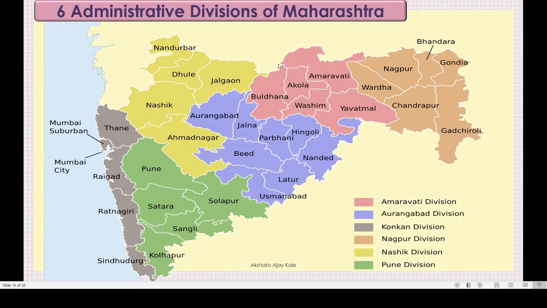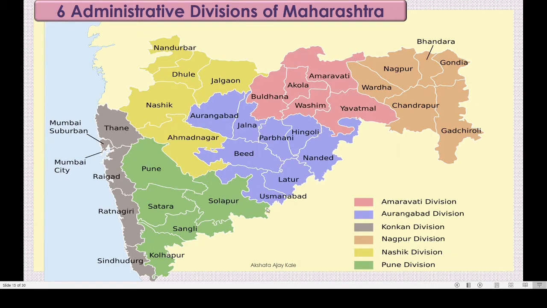Next, coming to the yellow colored part, that is Nashik division. See this 1, 2, 3, 4 and 5. 5 districts together make Nashik division. And the last one is Pune division, which is green colored and includes Kolhapur, Sangli, Satara, Pune and Solapur.